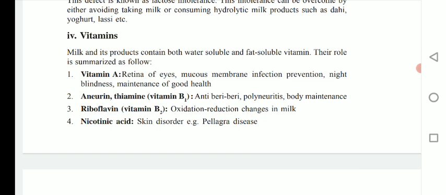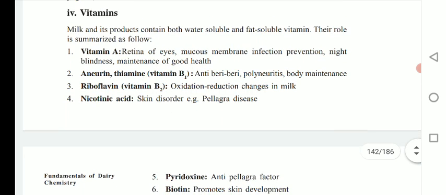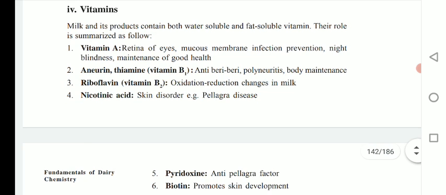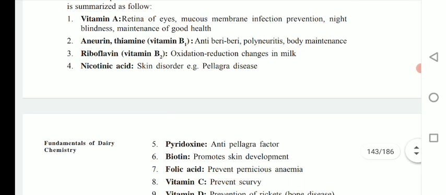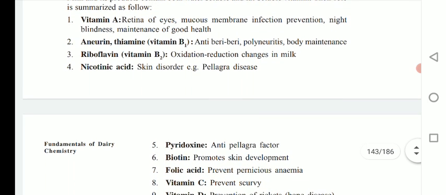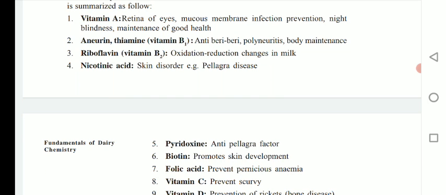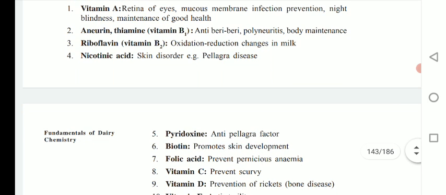If you consider vitamin A, it is good for the retina of our eyes, then it is good for mucous membrane that prevents infection. Absence of vitamin A causes night blindness, and it is essential for maintenance of good health. Then thiamine, that is vitamin B1, is anti-beriberi. If a person has vitamin B1 deficiency, it causes beriberi disease, then polyneuritis, and it is again important in body maintenance.